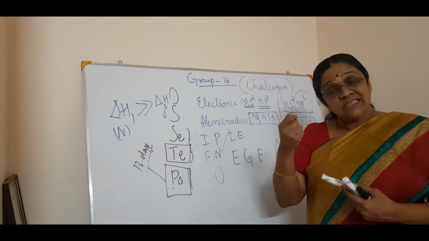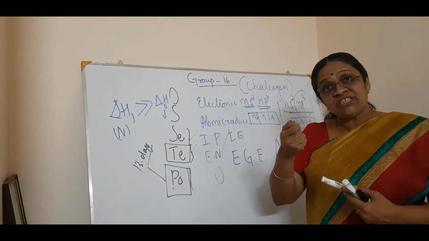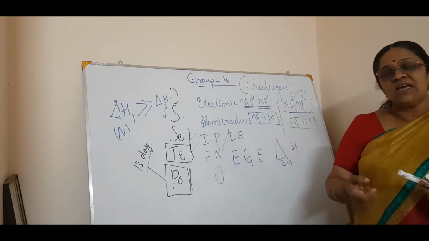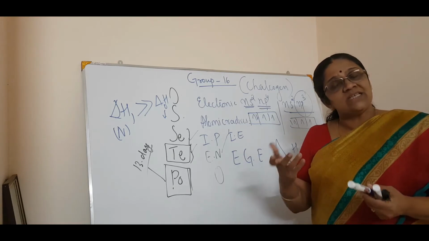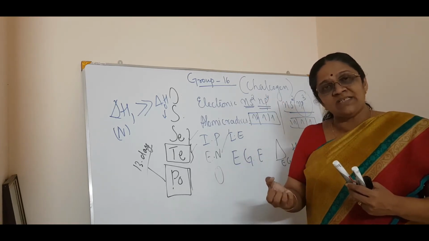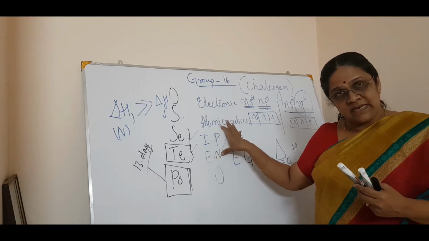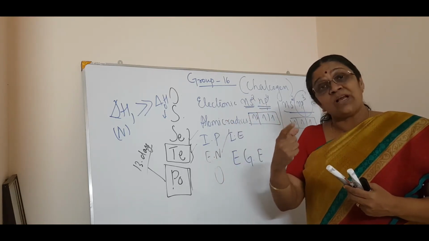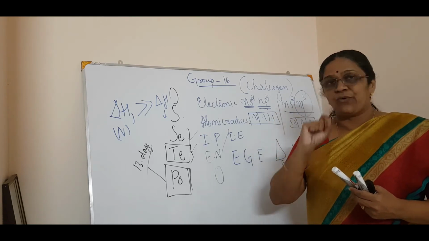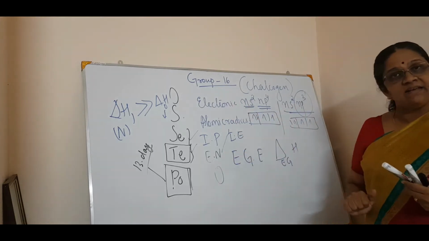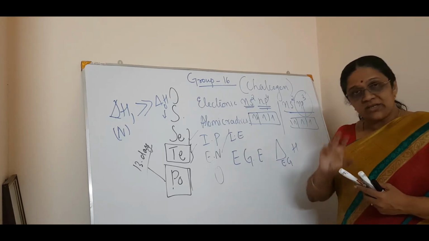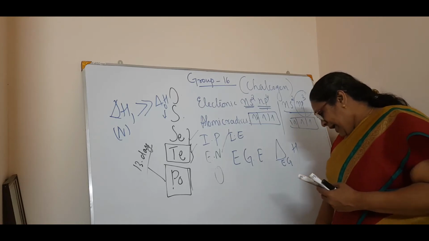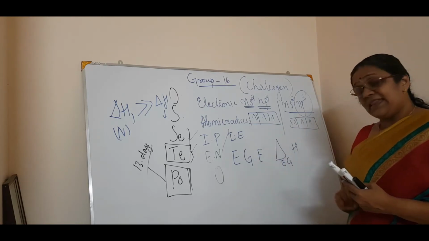And positive electron gain enthalpy is seen in which group? The zero group. Why? Because it is already in octet. So there is no need for the noble gas elements, the 18th group elements, to attract an electron. So there you will come across a positive electron gain enthalpy, while here it is negative electron gain enthalpy. You got the difference? So that is electron gain enthalpy.